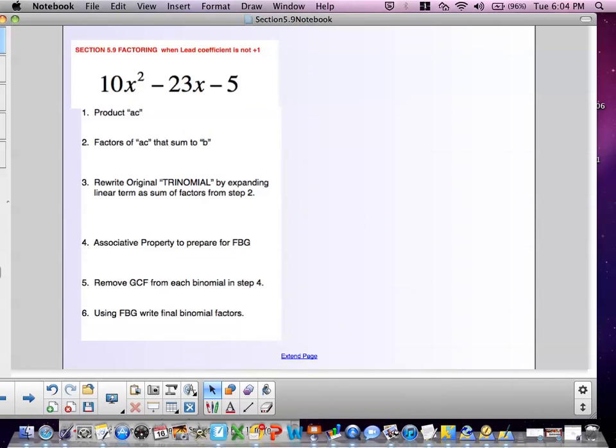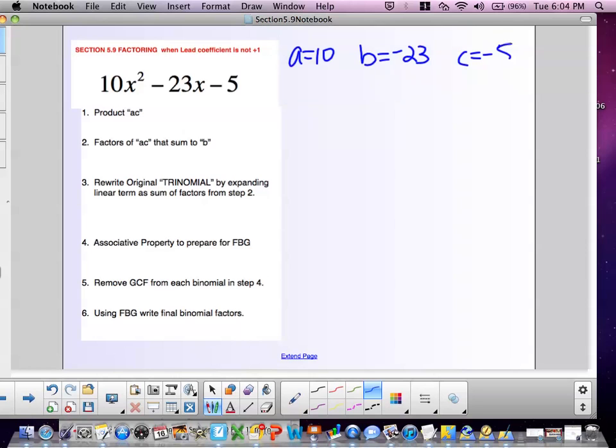Number 3, first thing to do is identify A, B, and C. A is 10, B is negative 23, and C is negative 5. So step 1 in the algorithm, find the product of AC. 10 times negative 5 is negative 50. I need factors of 50 that differ by 23 units. So that's 25 and 2. And if the end result is negative 23, that means 25 is negative and 2 is positive.